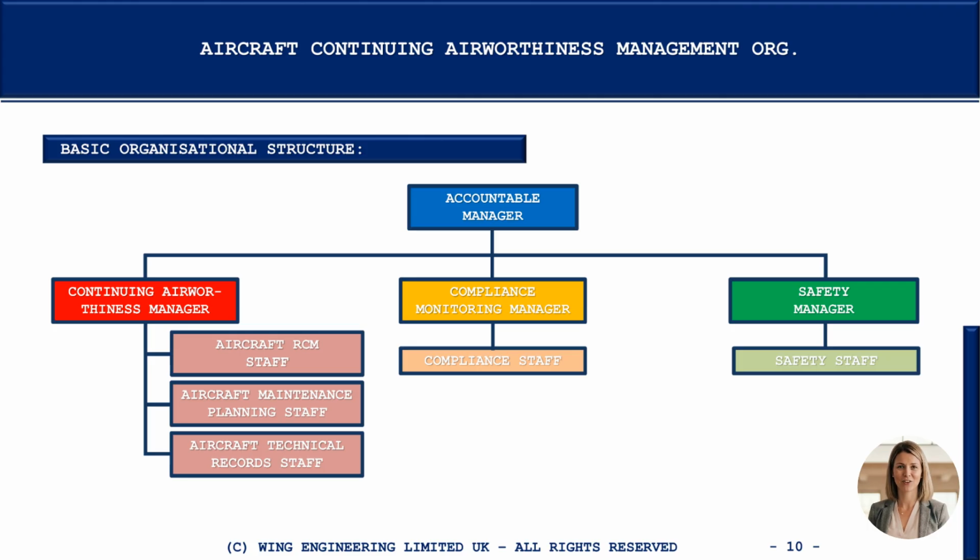The maintenance planning staff are responsible for facilitating the accomplishment of continuing airworthiness tasks on the aircraft as required, including maintenance tasks in accordance with its maintenance program, the rectification of defects and damage, the embodiment of airworthiness directives and service bulletins, maintenance check flights, etc. The technical record staff are responsible for capturing and managing the records to substantiate the airworthiness of the aircraft. And finally, the accountable manager is ultimately responsible for the management system of the organisation.